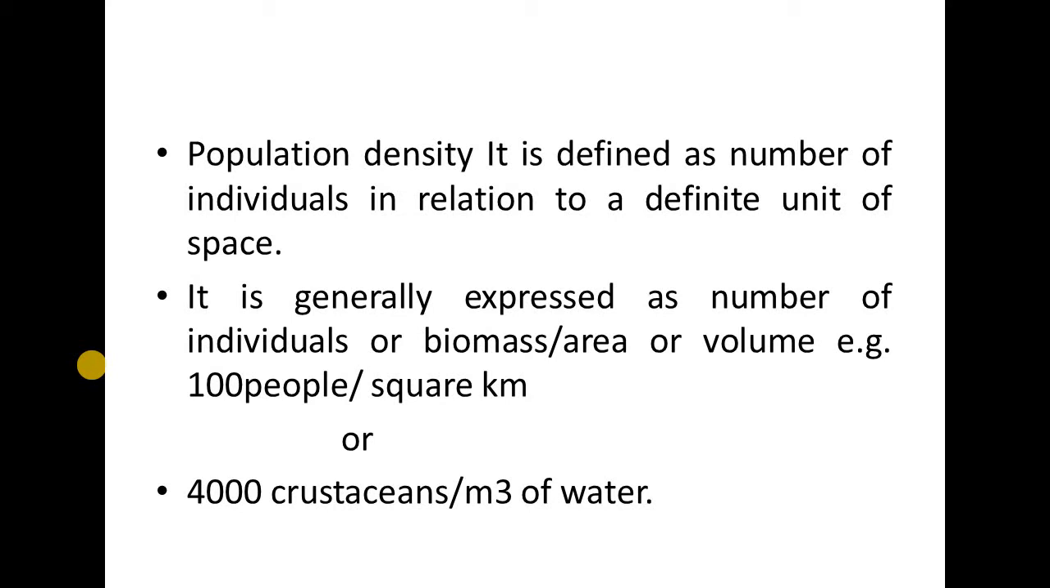Next, coming to the definition of population density. Density is defined as the number of individuals in relation to a definite unit of space. It is generally expressed as number of individuals or biomass per area or volume. For example, 100 people per square kilometer, or 4000 crustaceans per cubic meter of water. So this is what is called population density.